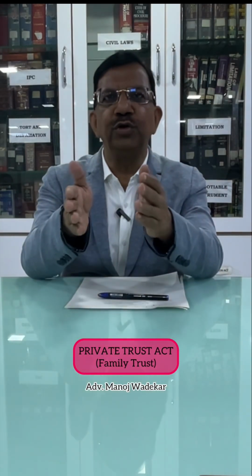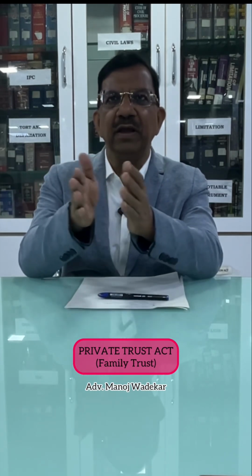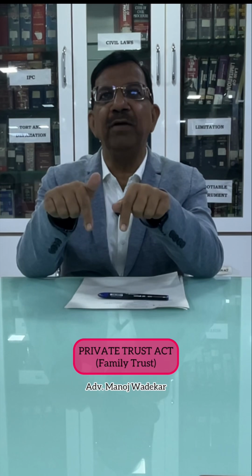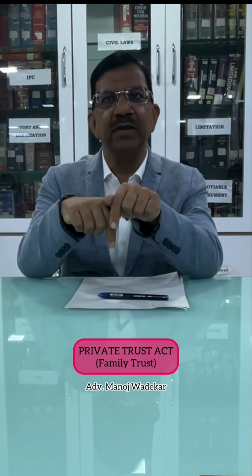But what if a person who is a family head, for example, wants to deal with the property, and wants to ensure that the property and the business, if he is carrying on a business, is properly carried on subsequent to his demise also? Is there any arrangement which can be made by him during his lifetime? Yes, such an arrangement can be made by way of a family trust. This family trust comes under the Indian Trusts Act 1882.